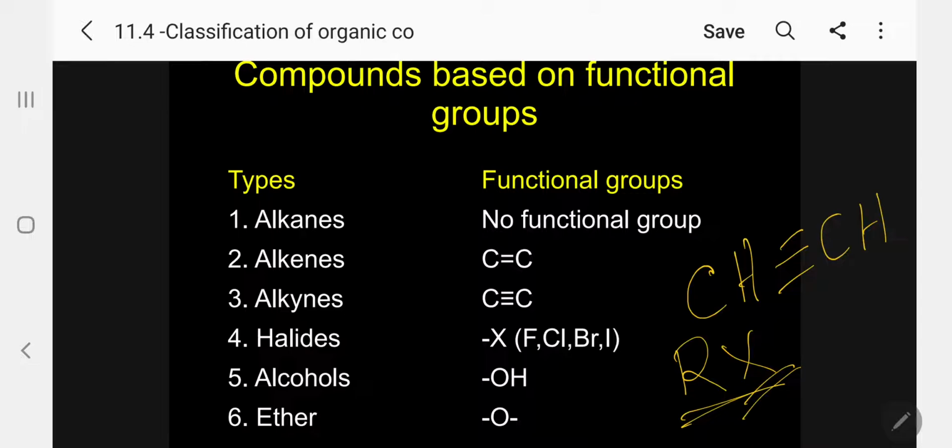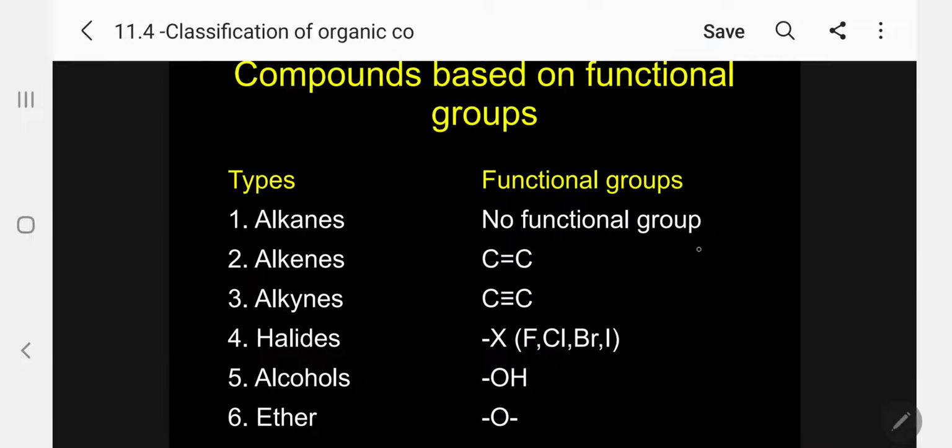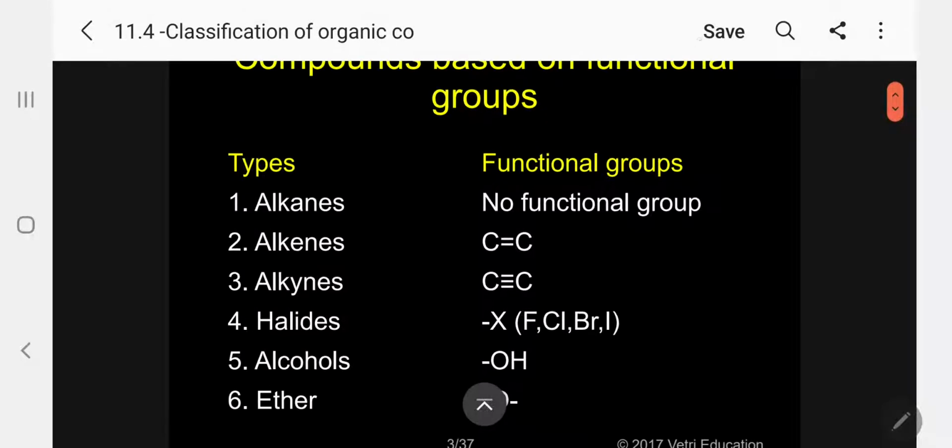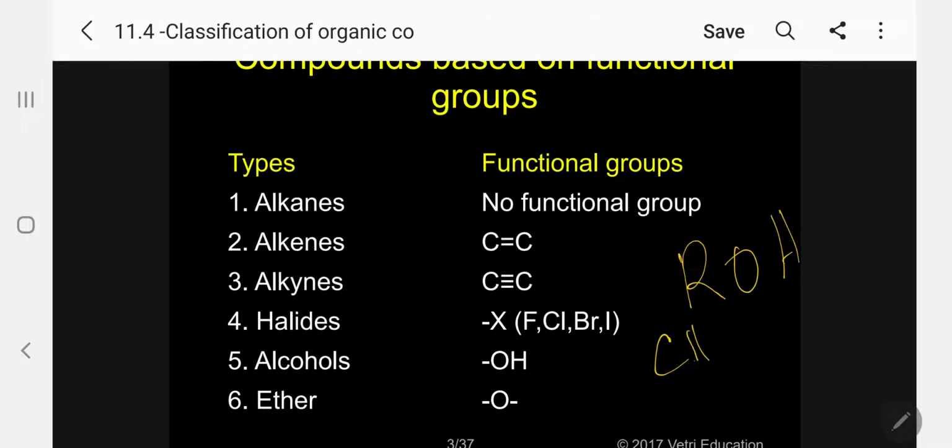So the functional group is X. So alkyl halides. The next, alcohol, functional group is OH. That means ROH. Kindly follow. I will write as ROH. The members are lower members, methanol and ethanol.